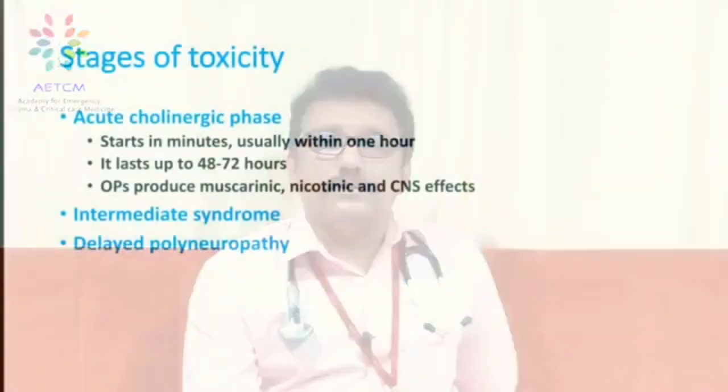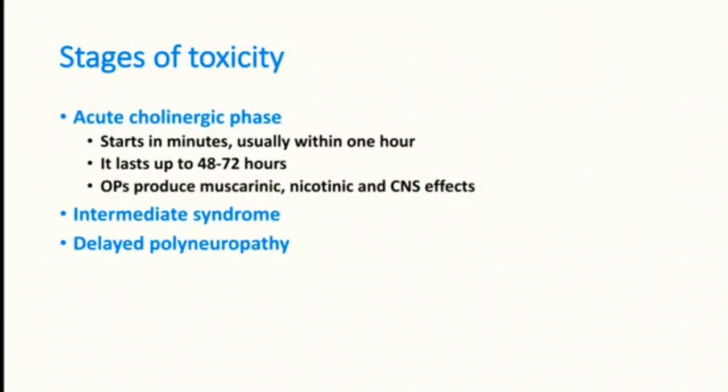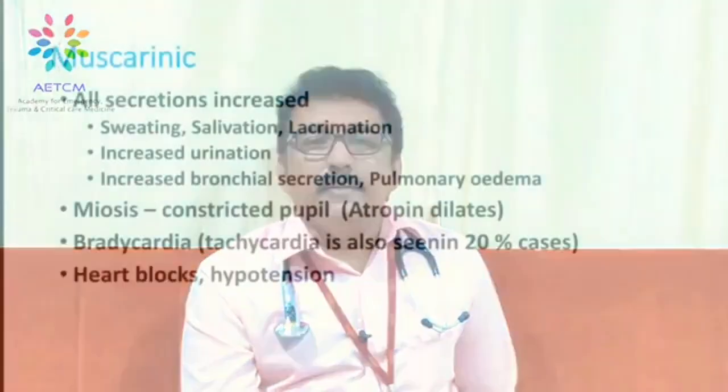Now we can look at the toxicity. There are three stages of toxicity: acute cholinergic phase, intermediate phase and delayed polyneuropathy. We are going to concentrate on the acute cholinergic phase. It starts in minutes, usually within 1 hour. It lasts for 48 to 72 hours and it can produce muscarinic, nicotinic and CNS effects. So we are going to talk about acute toxicity of organophosphate, that is acute cholinergic crisis.